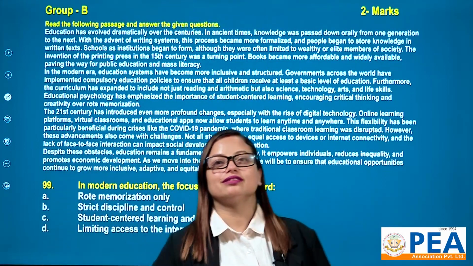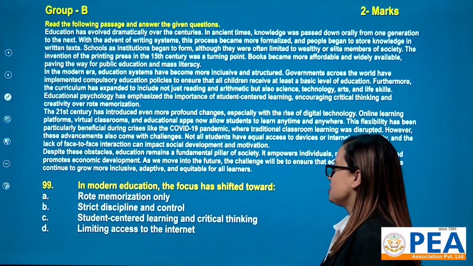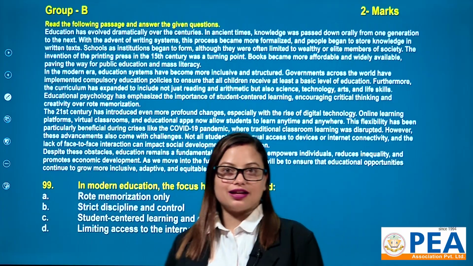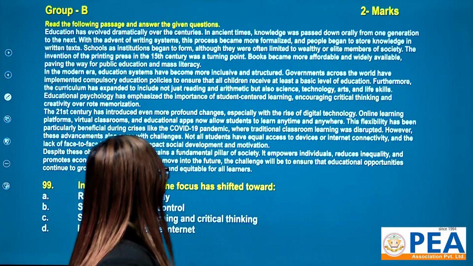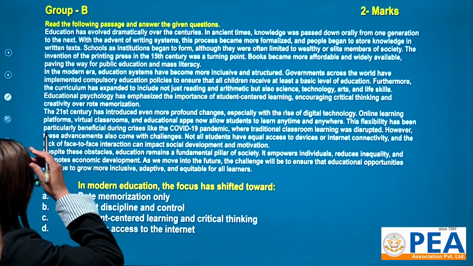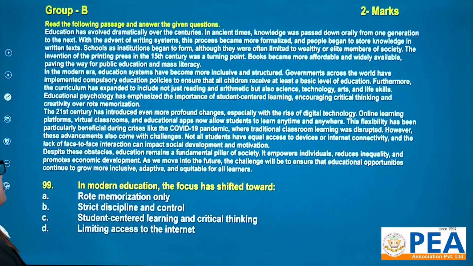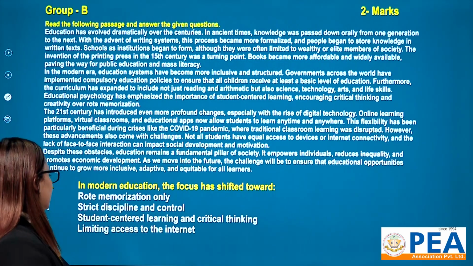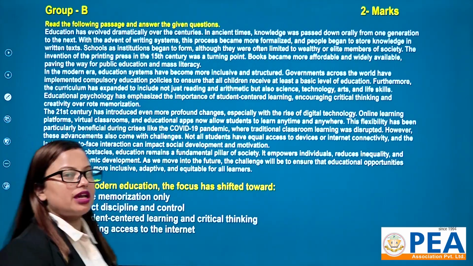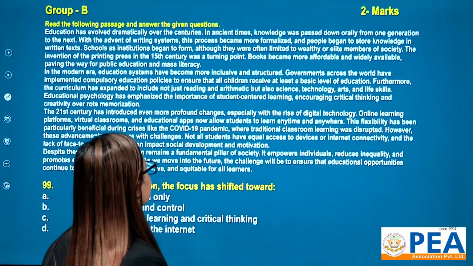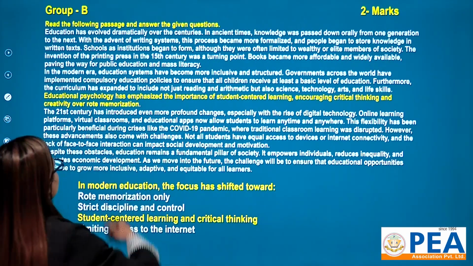99. In modern education, the focus has shifted towards, all right, let me read the 4 options. Rote memorization only, strict discipline and control, student-centered learning and critical thinking, limiting access to the internet. Let me read this highlighted part.